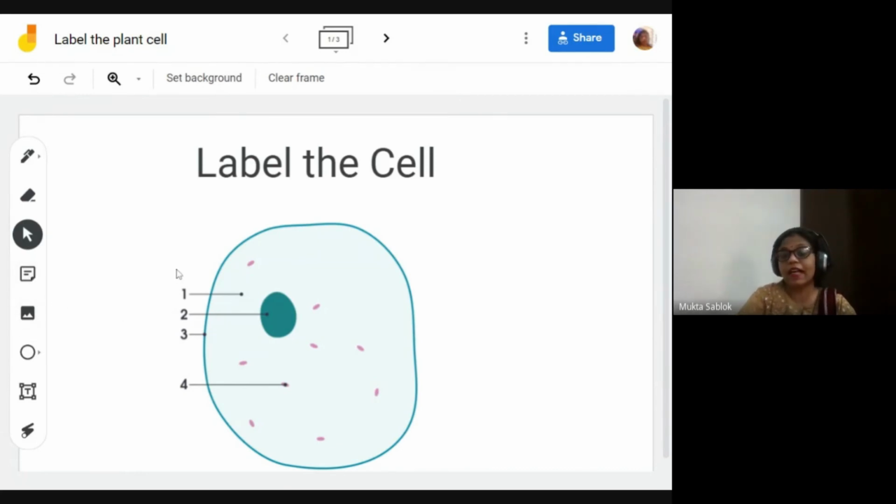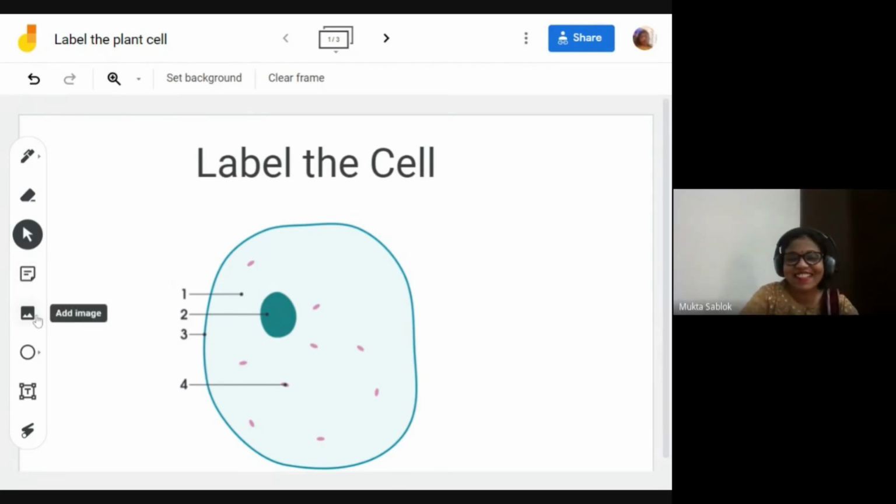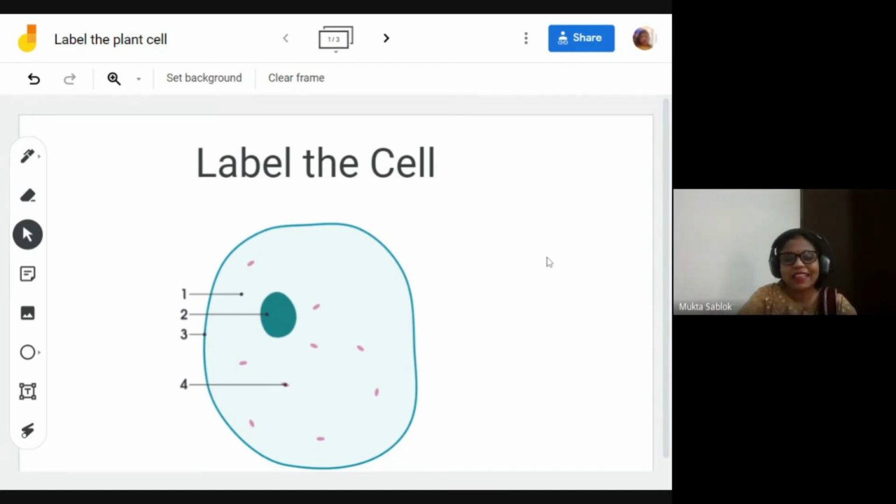I will ask them oral questions, as we ask children. So beta, who will tell me the first one? What is this? Any science teacher, please. I don't know what is the answer of this, but I just picked it up. Ma'am, 2 is nucleus. I don't know about 1, but 2 is nucleus. Science teachers, please go ahead and speak up. One is cytoplasm. Third one is plasma membrane. Okay, thank you, ma'am. Good bunch of students.